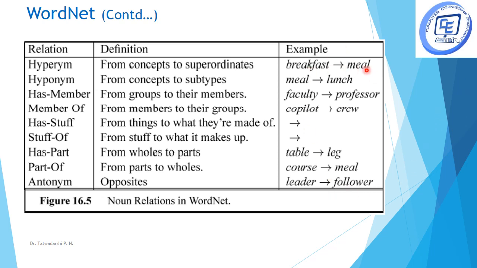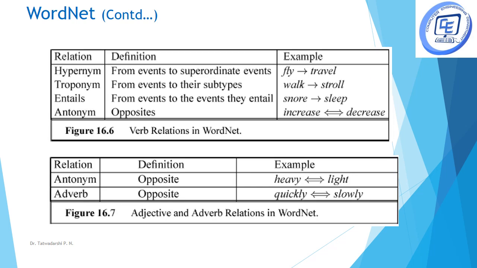For example, breakfast and meal: meal is a hypernym of breakfast. These kinds of relations are expressed for noun phrases. These are for verb phrases, adjectives and adverbs, like heavy and light as antonyms, and fly and travel as hypernym. These kinds of relations are present in WordNet.